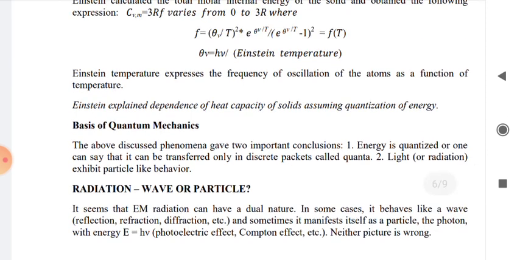Up to this point we have seen the 5 factors which could not be explained on the basis of classical mechanics. In order to explain them, we need to use quantum mechanics. If theoretical questions are asked, sometimes they will ask specifically about 2 or 3 factors. Otherwise, if they ask in general, like what are the various limitations of classical mechanics, we need to put all the 5 factors in short, so that we can elaborate each factor individually.